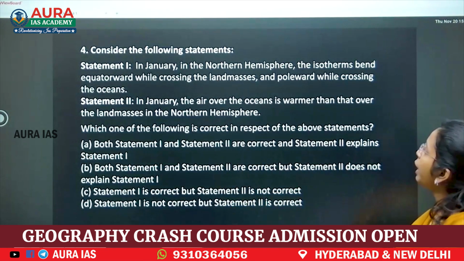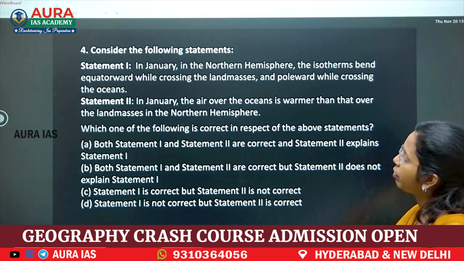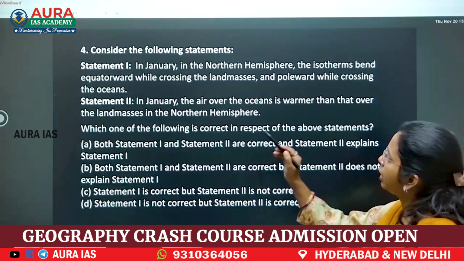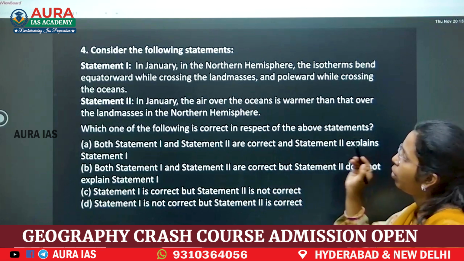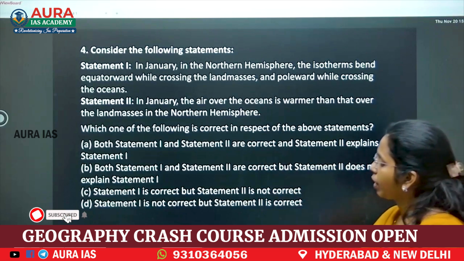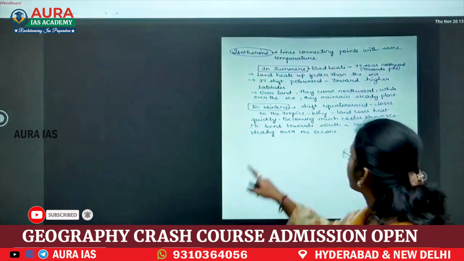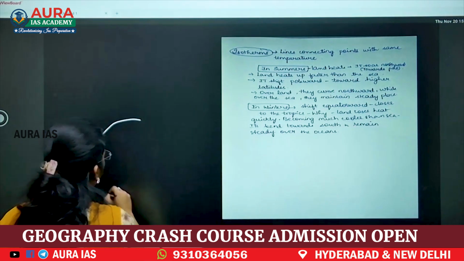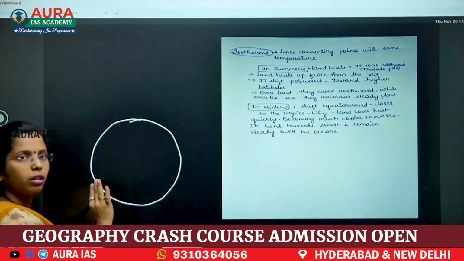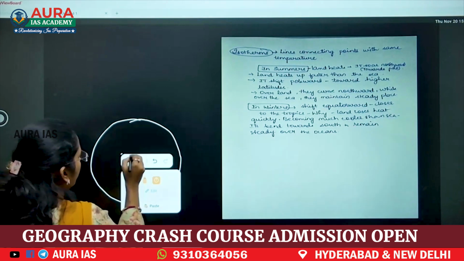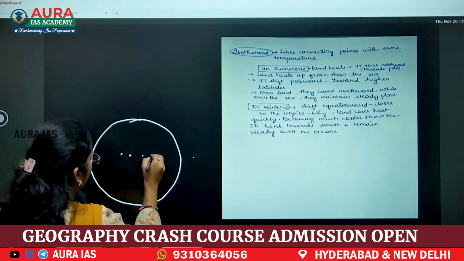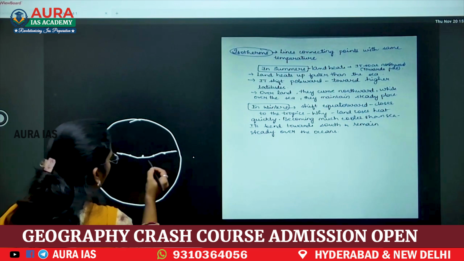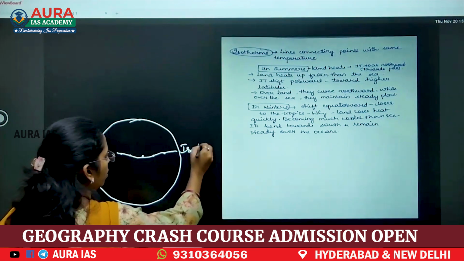In January, in the northern hemisphere, the isotherms bend equatorward while crossing the landmass and poleward while crossing the oceans. In January, the air over oceans is warmer than that over the landmasses in the northern hemisphere. See, isotherms. What are isotherms? Lines connecting the same temperature. Example: when you take Earth, all these areas have the same temperatures. Now, these dots connecting a line is known as an isotherm.